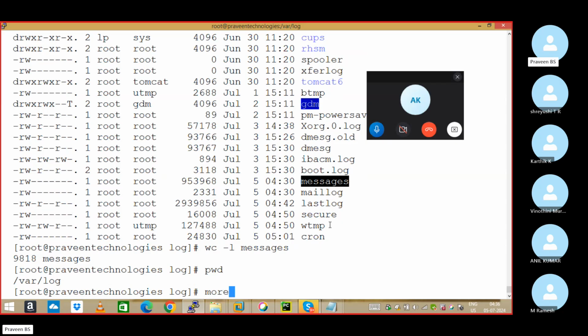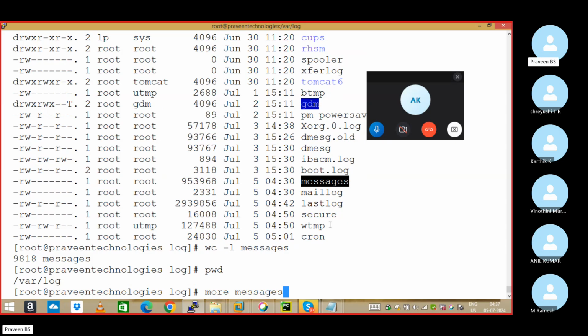more is the command to scroll a file line by line. more, space, file name, and the file name is messages. Why did I take the messages file? Because for other files we can't create 100 lines. We can scroll only with a file greater than 100 lines. With 50 lines we can't scroll. If Notepad has 10 lines or 2 lines, can you scroll? Same concept here. Got my point, sir?